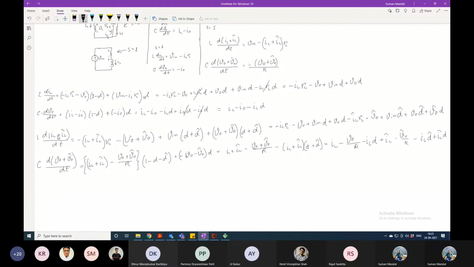Now you can see that the left hand side can be divided in two parts. First is L, it will be minus I. It will be one.